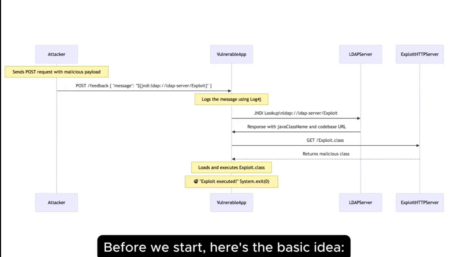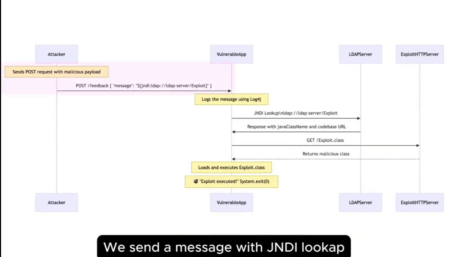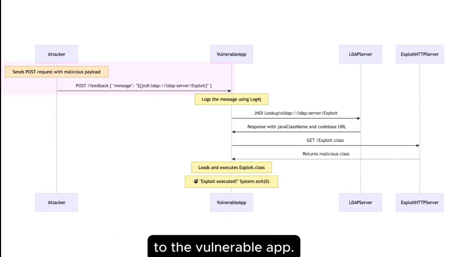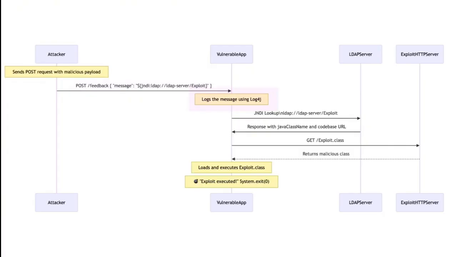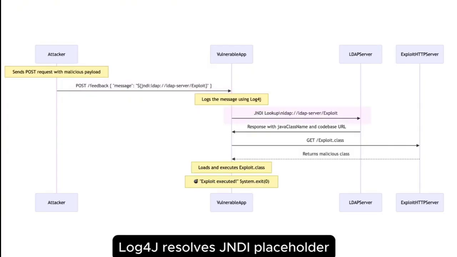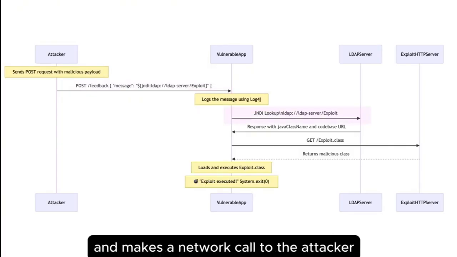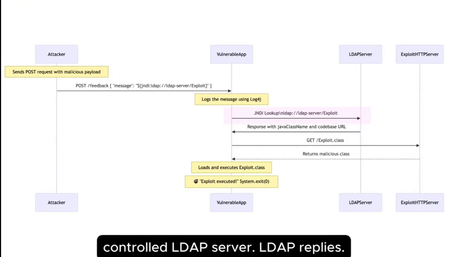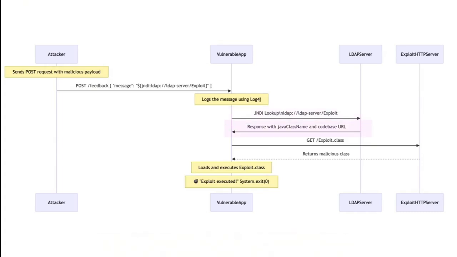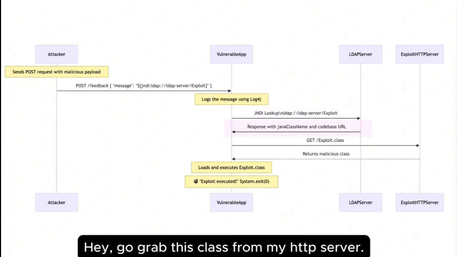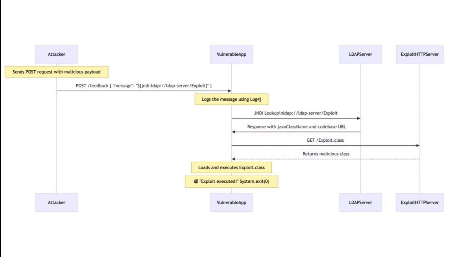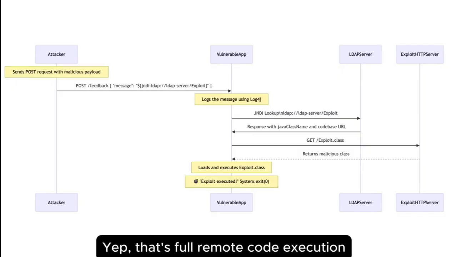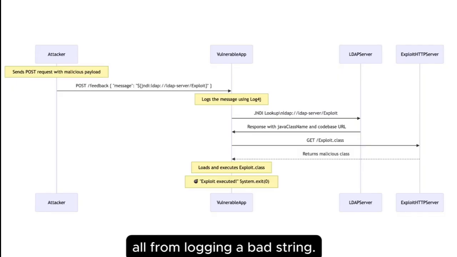Before we start, here's the basic idea. We send a message with a JNDI lookup to the vulnerable app. That app logs our input using Log4j. Log4j resolves the JNDI placeholder and makes a network call to the attacker-controlled LDAP server. LDAP replies, "Hey, go grab this class from my HTTP server." The app downloads the class and runs it, just like that. Yep, that's full remote code execution, all from logging a bad string.